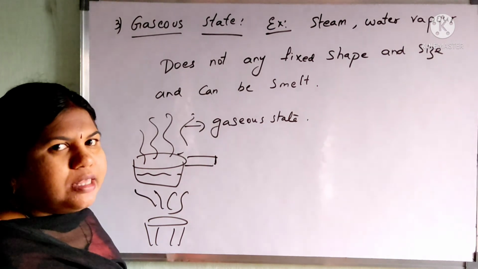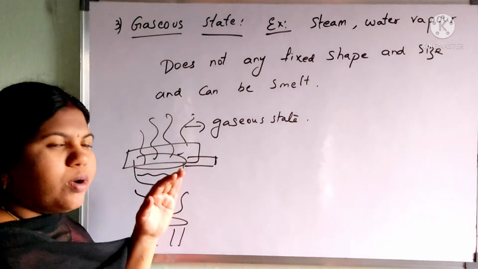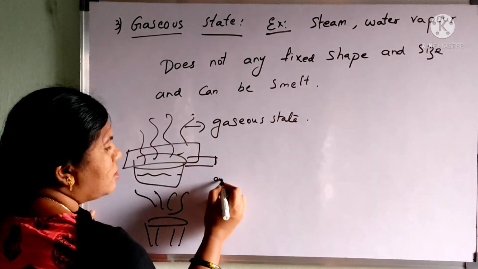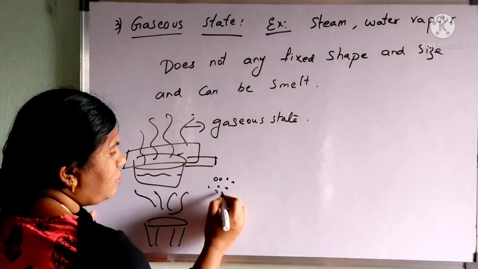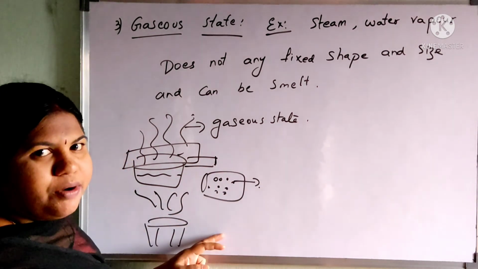Suppose you want to see the gaseous state, just try to put a lid on it, cover it with a lid. Then you can see on the lid after some time, some small droplets. This is nothing but the water vapor we can say.